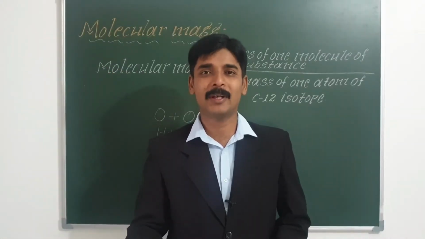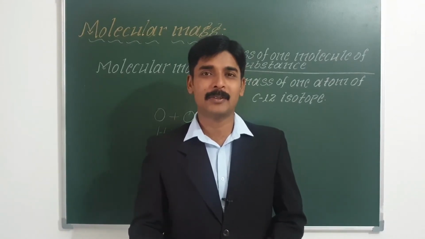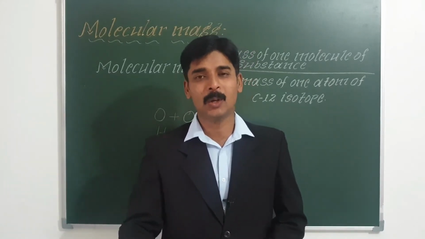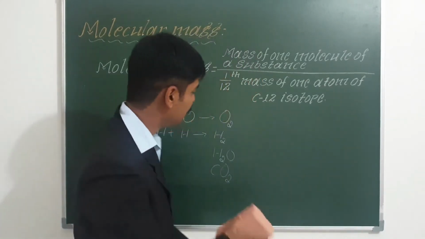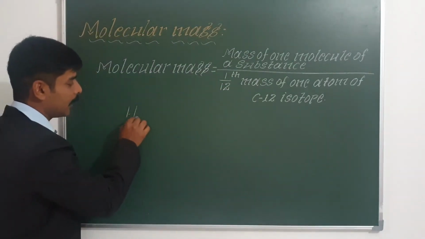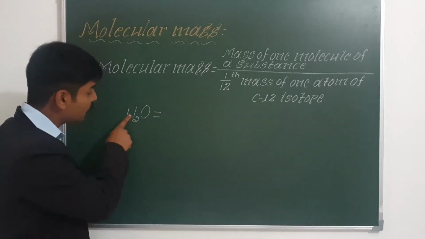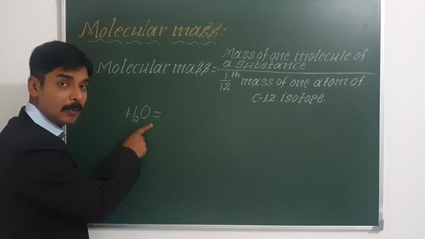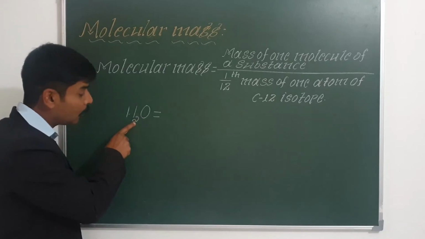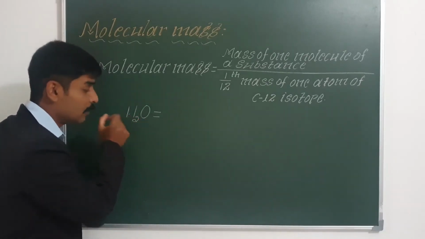Next, the molecular mass of a compound can be obtained by adding the atomic mass of all the atoms present in the molecule of the respective compound. For example, if I take water, there are two hydrogen atoms and one oxygen atom. Add the atomic mass of two hydrogen atoms and one oxygen atom, and you will get the molecular mass of water.